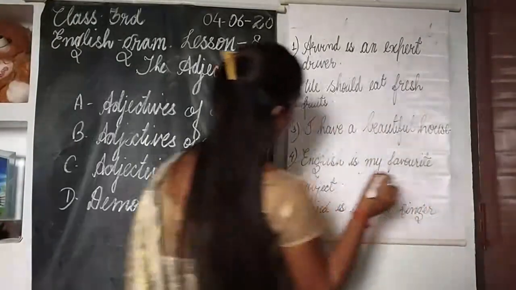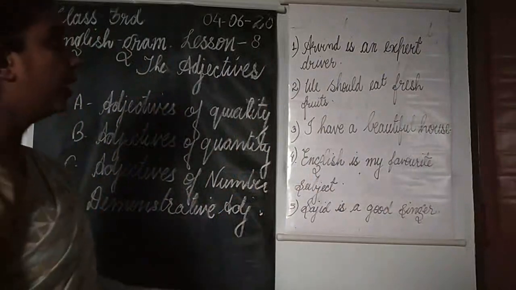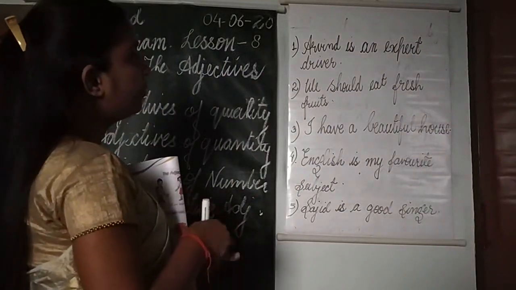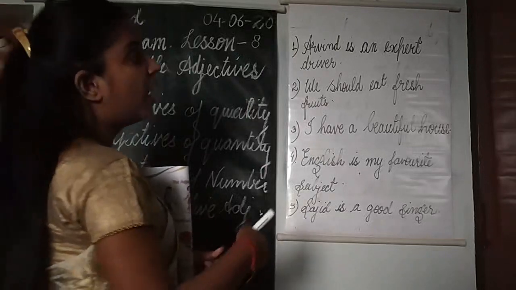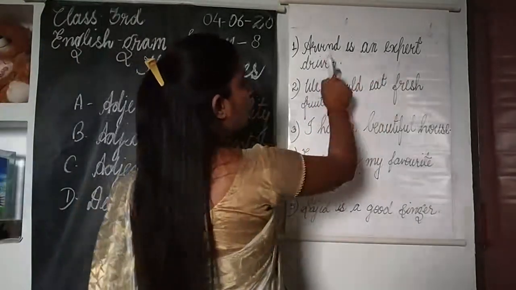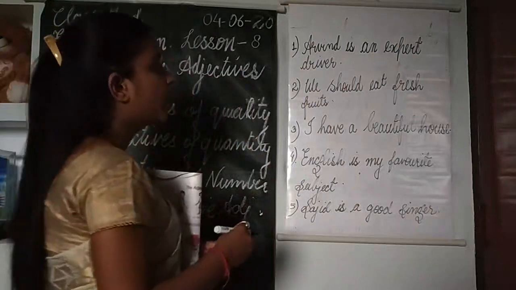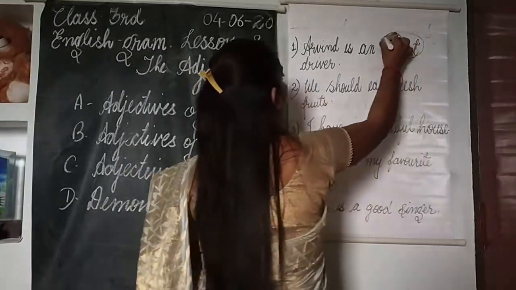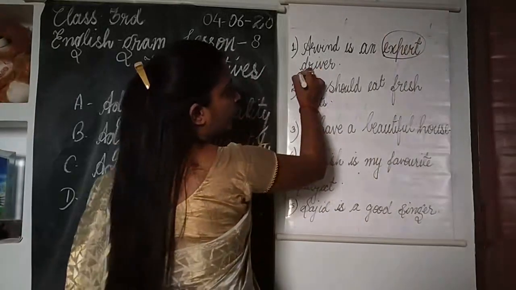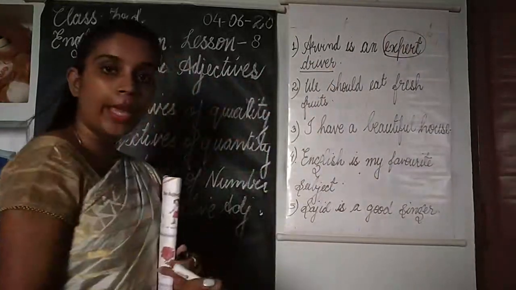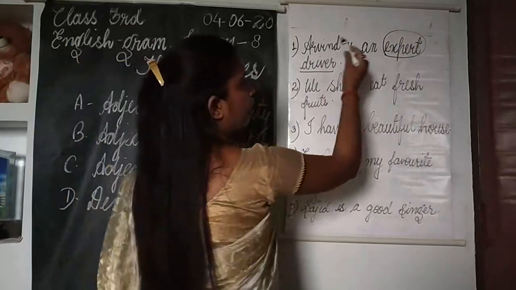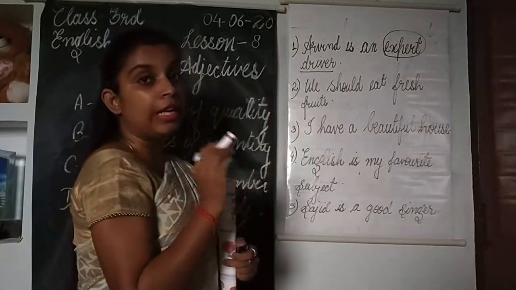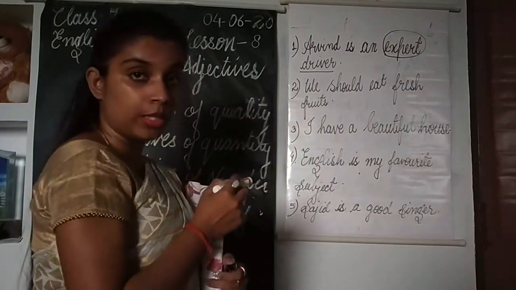Now let's see these 5 sentences. What are the adjectives in these 5 sentences? See the very first sentence, children: Arvind is an expert driver. The word expert here is qualifying the word driver. It is telling us something about the driver, which is the noun in this sentence.